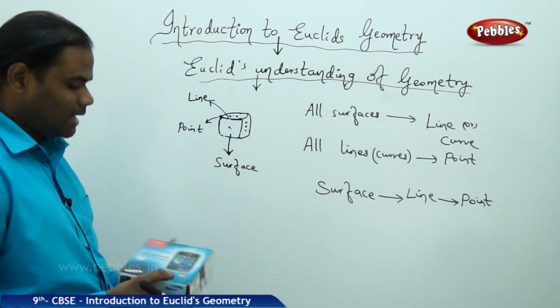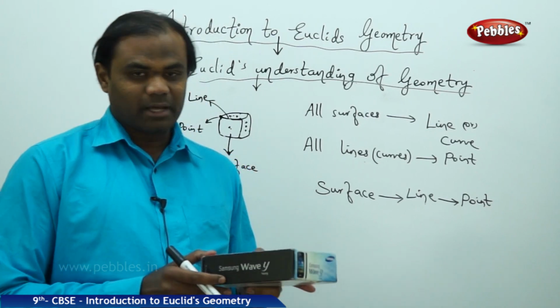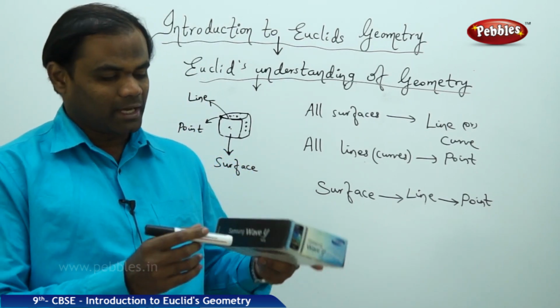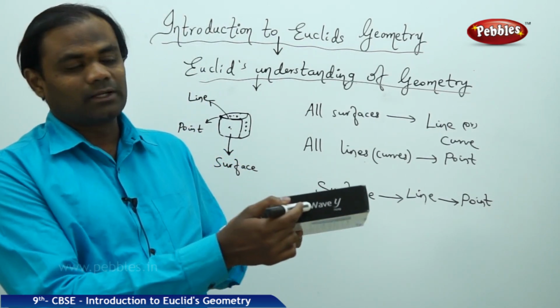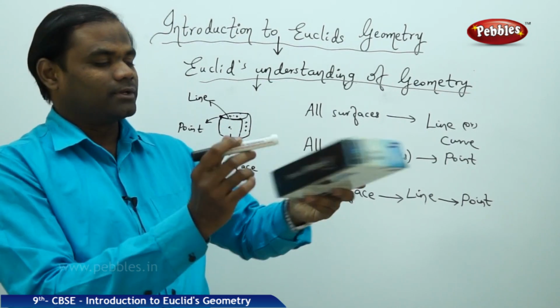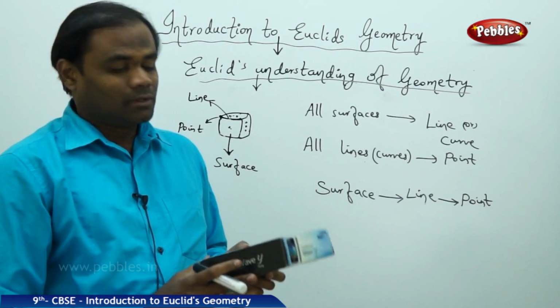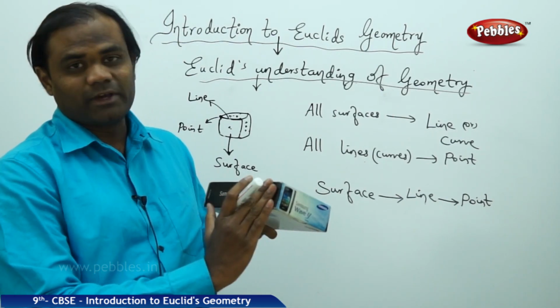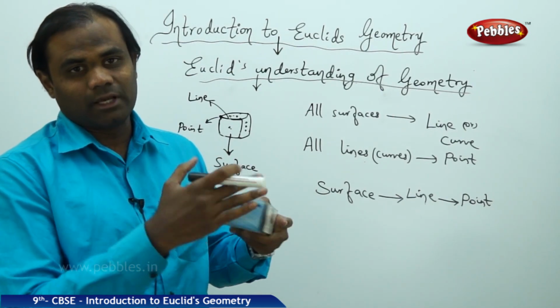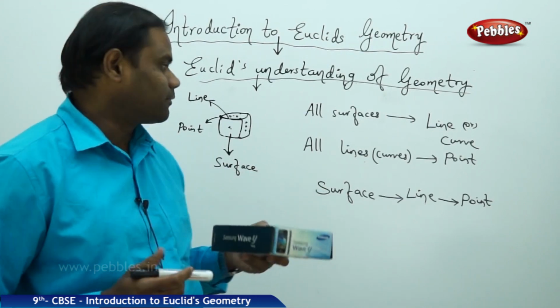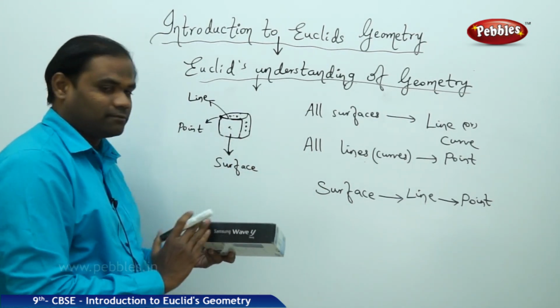So as we have seen a dice, I assume this to be a three-dimensional dice in which I have 6 faces: face 1, face 2, face 3, face 4, face 5, and face 6. So in this, each of the faces is called a surface according to Euclid's geometry, as I refer to the surface.